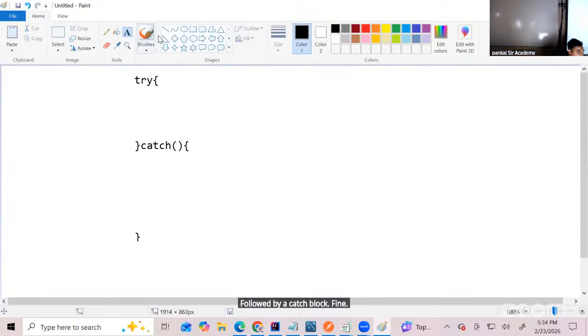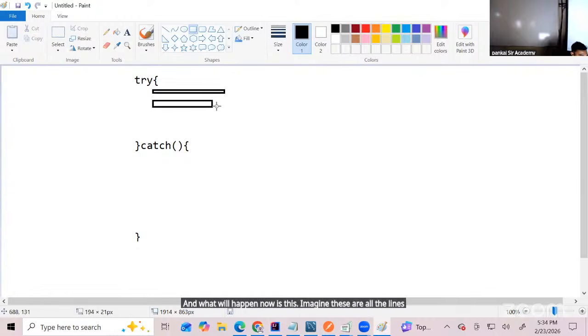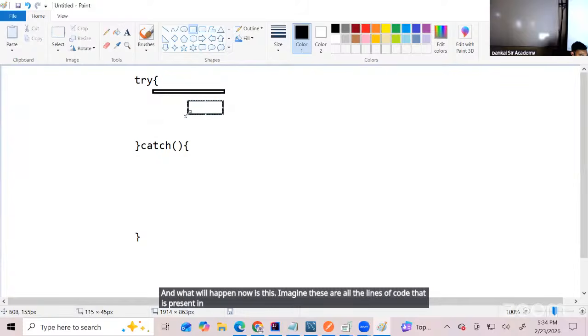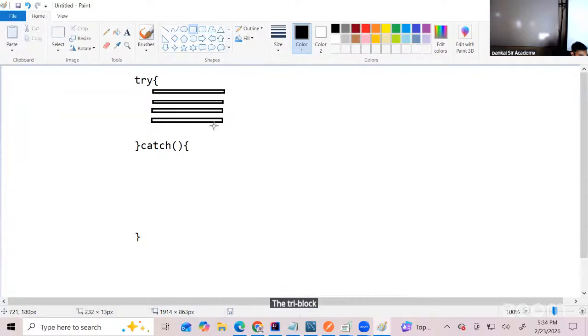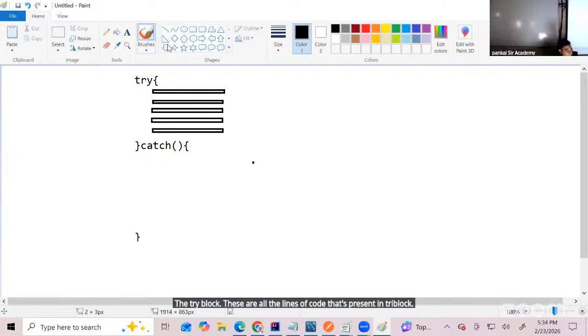And what will happen now is this. Imagine these are all the lines of code that are present in your try block. These are all the lines of code that are present in what? The try block. I'm now assuming that at line number 3, an exception occurred. Because of the bad user input, an exception occurred at line 3.